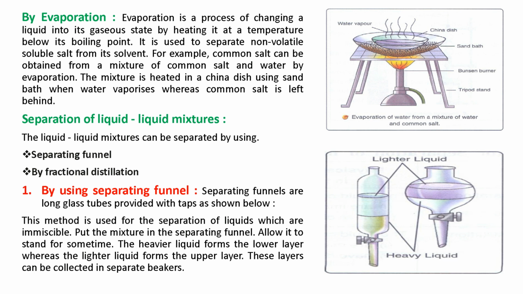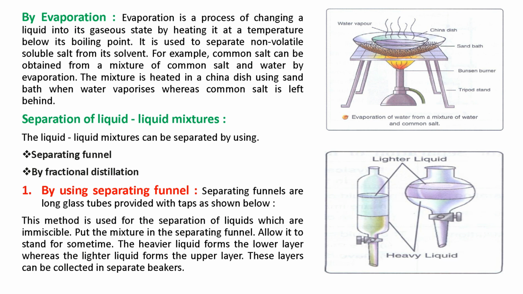The next topic is separation of a liquid-liquid mixture. There are two methods: the separating funnel and fractional distillation. In this diagram you can see a separating funnel, a long glass vessel provided with a tap, and this method is used for the separation of liquids which are immiscible. This is a very important point. So the liquids should be immiscible.